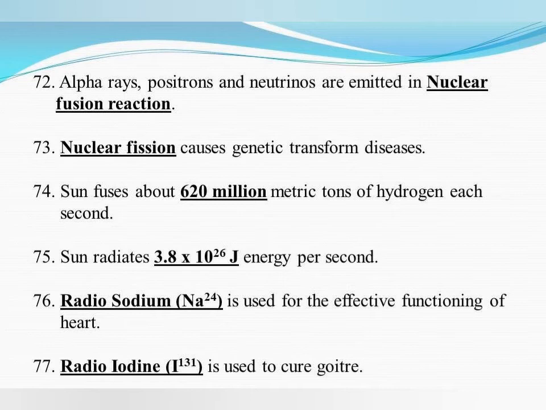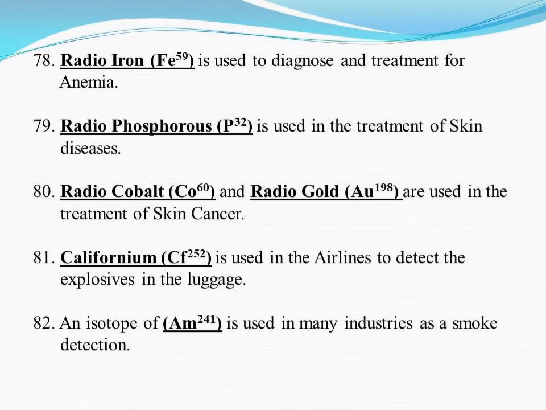Next, uses of radioisotopes. Radiosodium, that is sodium 24, is used for the effective functioning of the heart. Radioiodine is used to cure goitre. Radioiron, iron 59, is used to diagnose and treat anemia. Radiophosphorus, phosphorus 32, is used in the treatment of skin diseases. Radio cobalt and radio gold are used in the treatment of skin cancer.